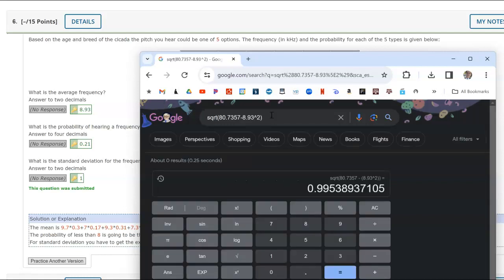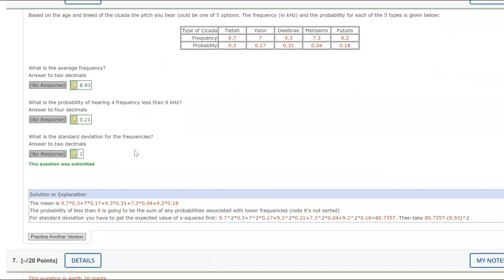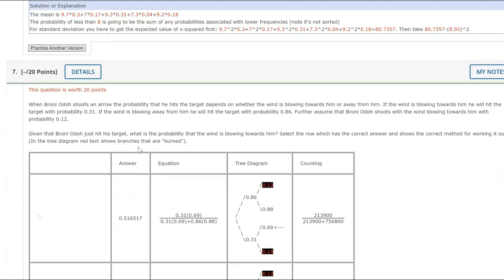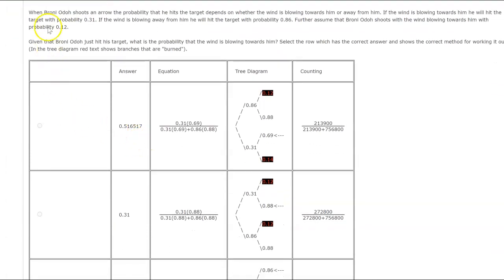Does remind me, a lot of people were worried about how to round. It says round to 2 decimal places, which is why it's giving the answer 1. But it shouldn't be a rounding class. So if you feel like rounding is what caused you to lose points, just let me know. As long as your rounding is reasonable, we can go for it.